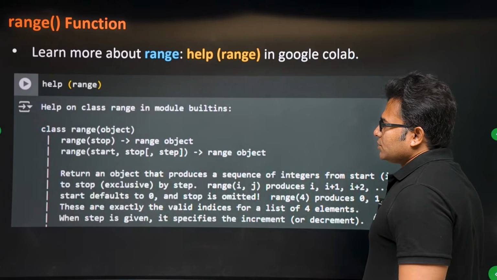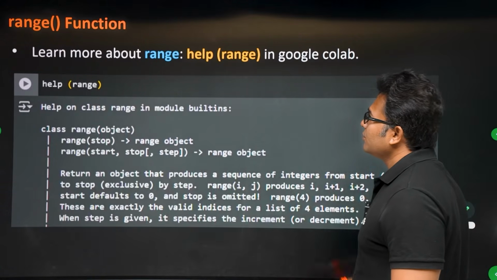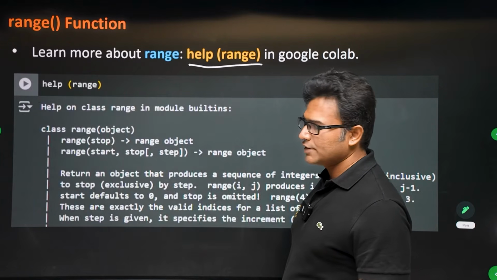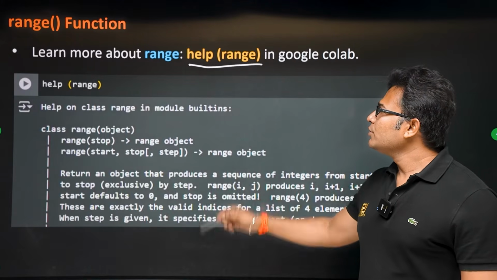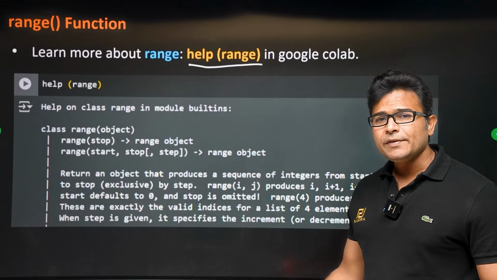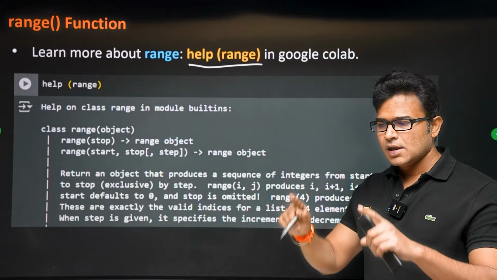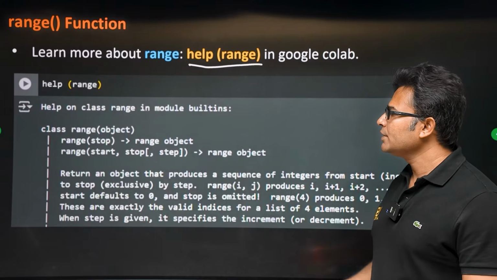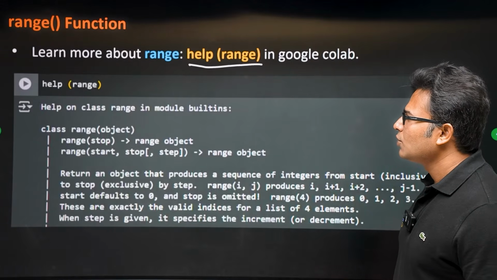So the range function. If you want to learn more about the range function, you can type help(range) in Google Colab. You just write this if you want to know more. I have explained a lot about range, and still if you want to learn more about anything, you just type help followed by that name in parentheses. You say range, then you are going to get the entire information about range. Okay, go through it.